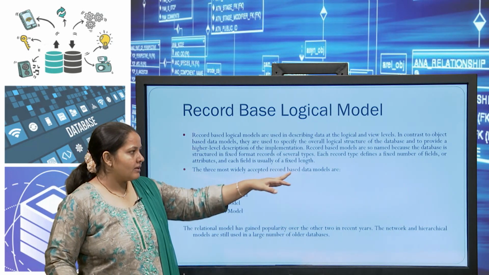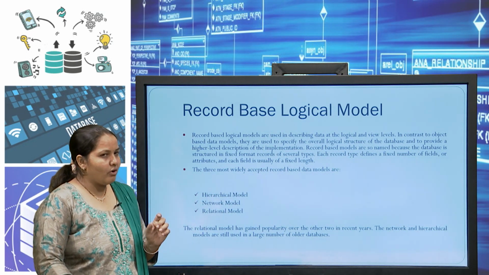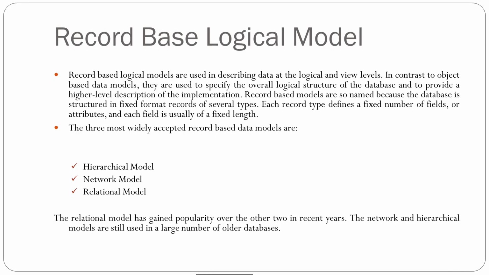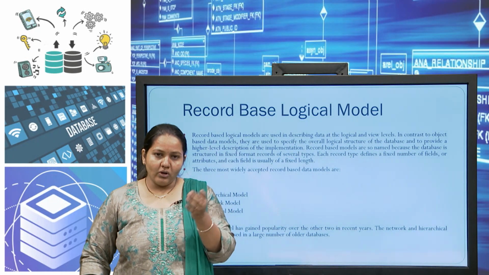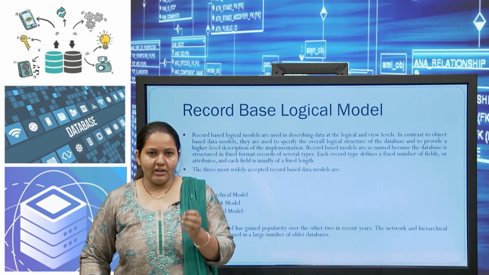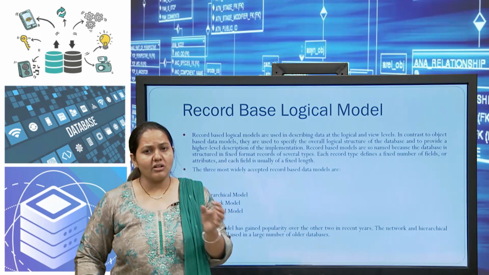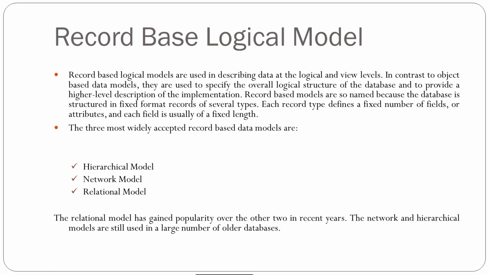Each record type defines a fixed number of fields. That means if I am defining the structure for a student, by this model we can also define which fields come with this table, and among the fields which values are available from different models, that is also defined at this level.